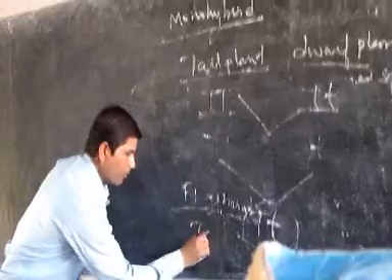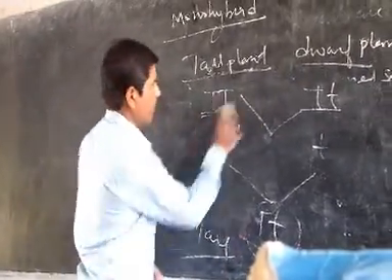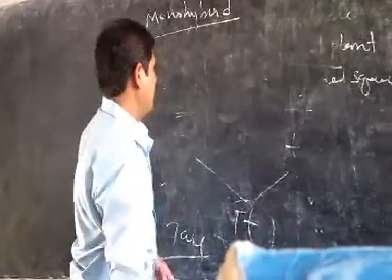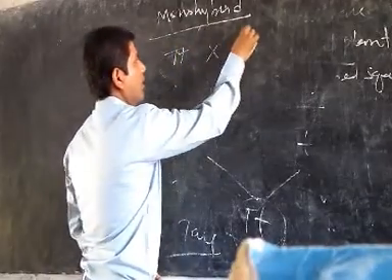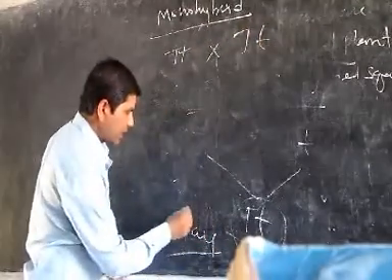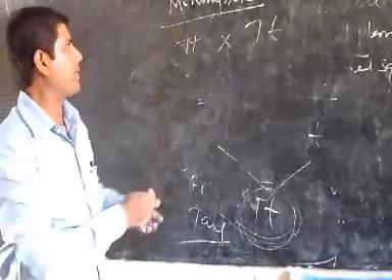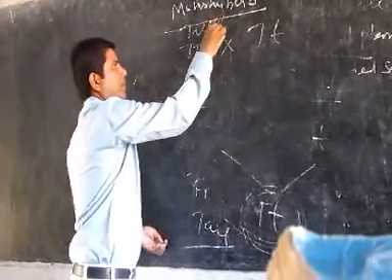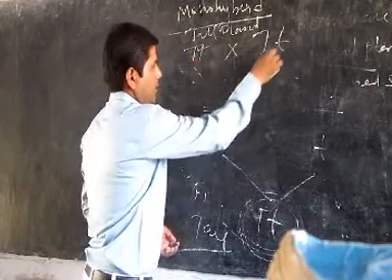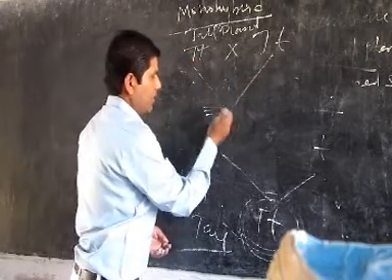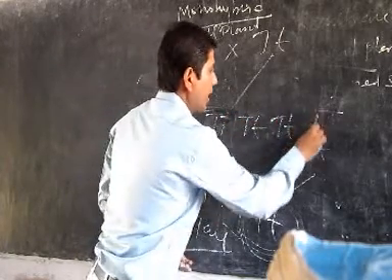The F1 generation is tall. At the same time, he crossed capital T, small t with capital T, small t. This is the F1 generation, the first plant, a tall plant. He crossed the same plant with the same plant, and the genes were capital T capital T, capital T small t, capital T small t, and small t small t.